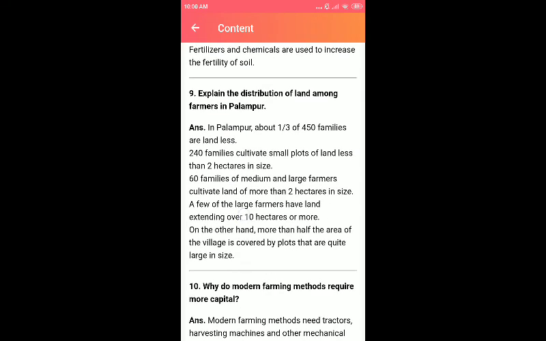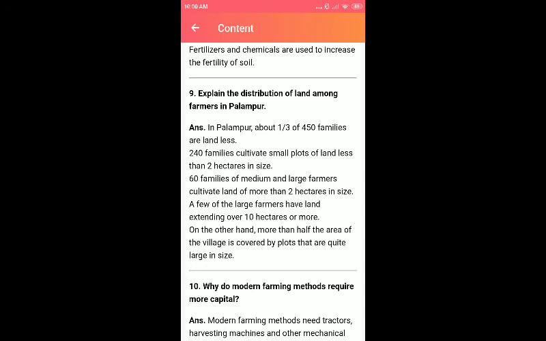And when we come to the distribution of land among the farmers in Palampur, what are the things we have to mention? First, in Palampur about one third of the 450 families are landless, and only 240 families cultivate small plots of land less than 2 hectares in size.